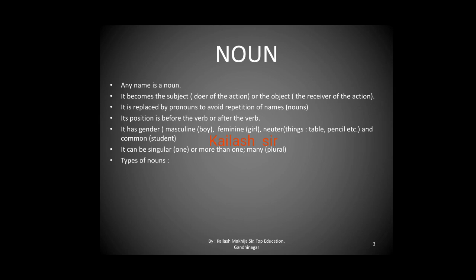Now, types of nouns. First is proper noun, any specific name, proper name, which is not for all. Suppose Raj, that is a proper noun. Second, common noun, for each of the same group. Example, we can say Raj is a boy. Boy can be told to anybody who is masculine. So, Raj is a proper noun, boy is a common noun. In the same way, student, we can say is a common noun.